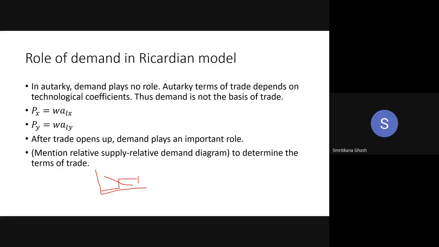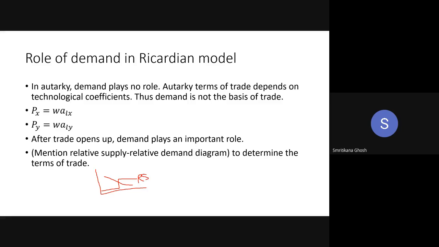I'm trying to write, I don't know whether I can. This is your relative supply curve, and this downward sloping is the relative demand curve. Look, here that intersection point is giving you international terms of trade. And it must be on this vertical straight because of that Ricardian thing that you have to go for complete specialization.